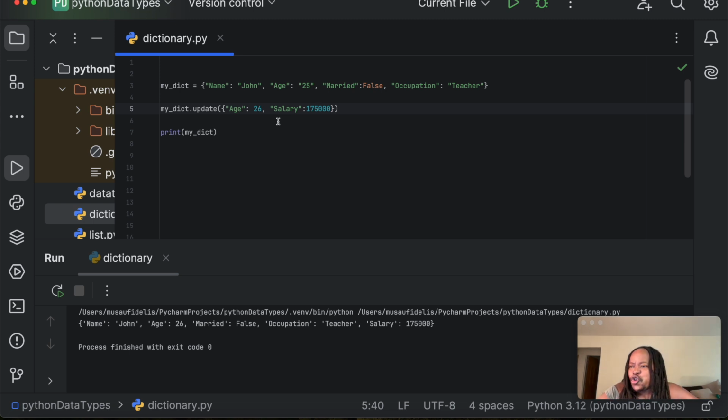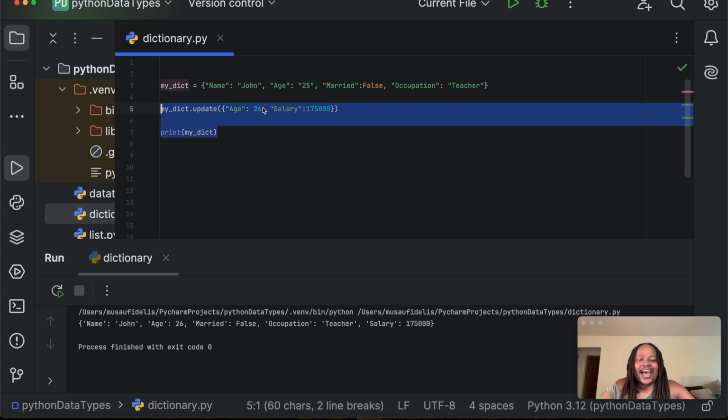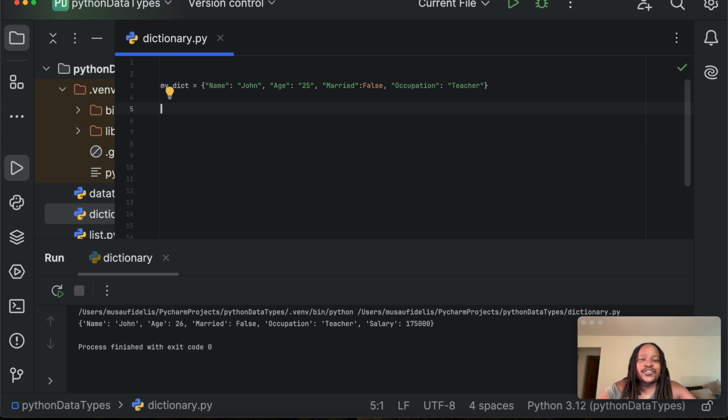Last, I wanted to show you how you can loop through items in a dictionary, loop through the keys in a dictionary, and also loop through values in a dictionary. To do that, I'm going to take this out, and I am going to use a for loop to loop through the keys. I'm going to start with the keys. Remember, dictionaries are key value. So the keys are name, age, married, and occupation. Those are the keys in our dictionary here.